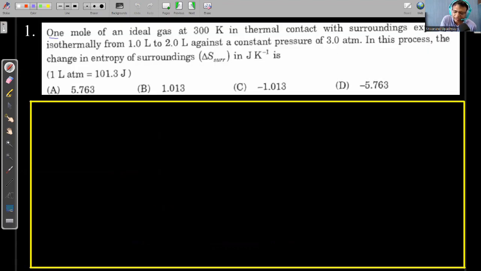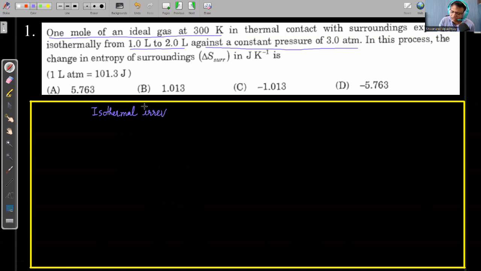1 mole of an ideal gas at 300 Kelvin in thermal contact with surrounding expands isothermally from 1 liter to 2 liter against a constant pressure of 3 atm. In this process the change in entropy of the surrounding, they are discussing about the surrounding. So the first thing is that the process is isothermal, but it is isothermal irreversible. Isothermal irreversible process is there.